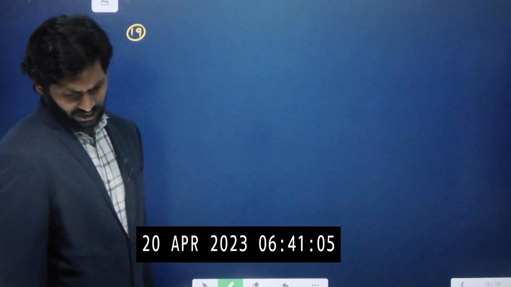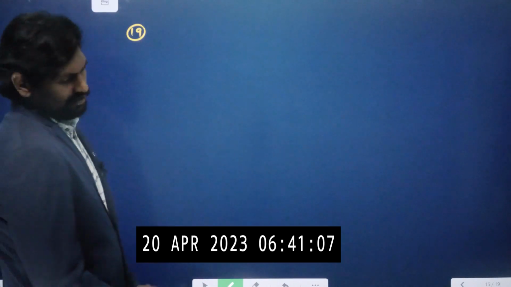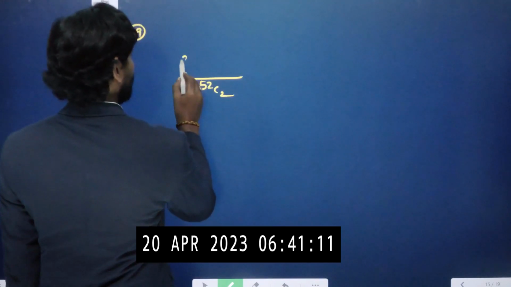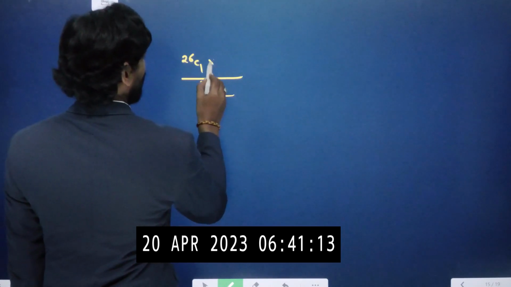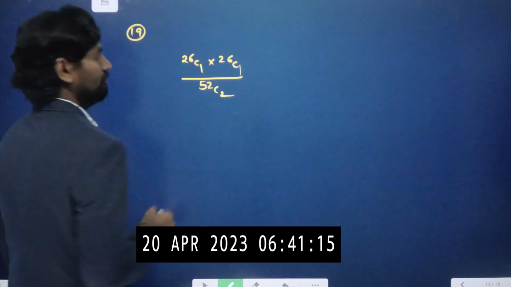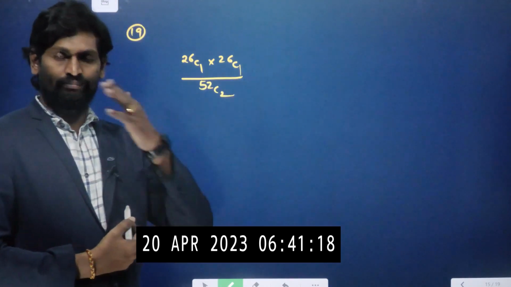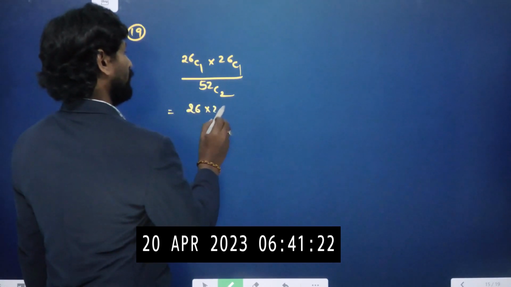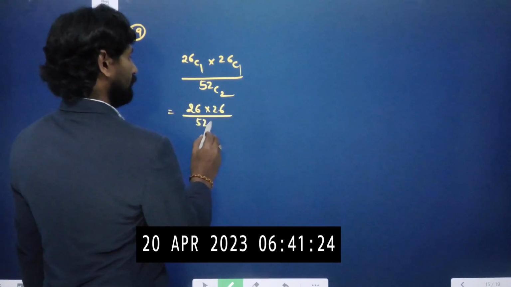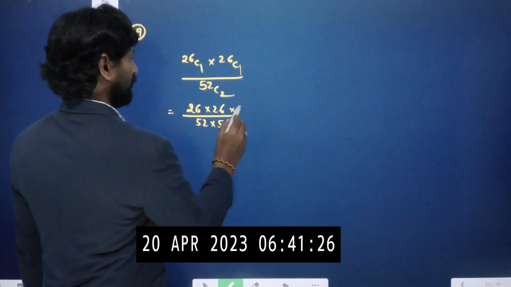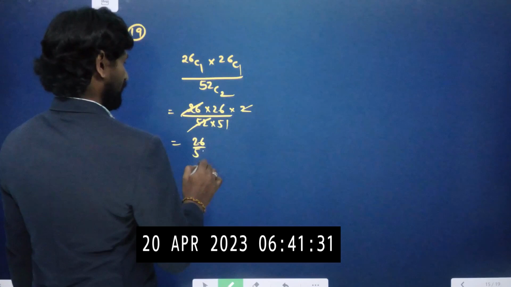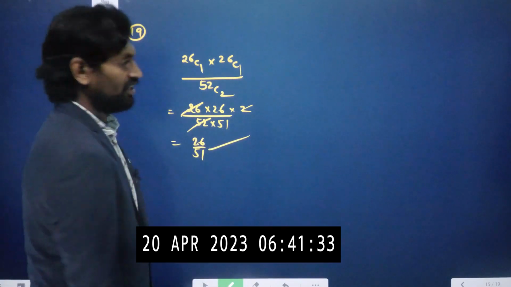Okay, red and black. So let me try to write it here. So total chances is 50C2. Among them, 2 cards are dropped. One can be red, one can be black. Same answer. So 26 into 26 by 52 into 51 by 2 into 1. 26 by 51 chances. Okay.